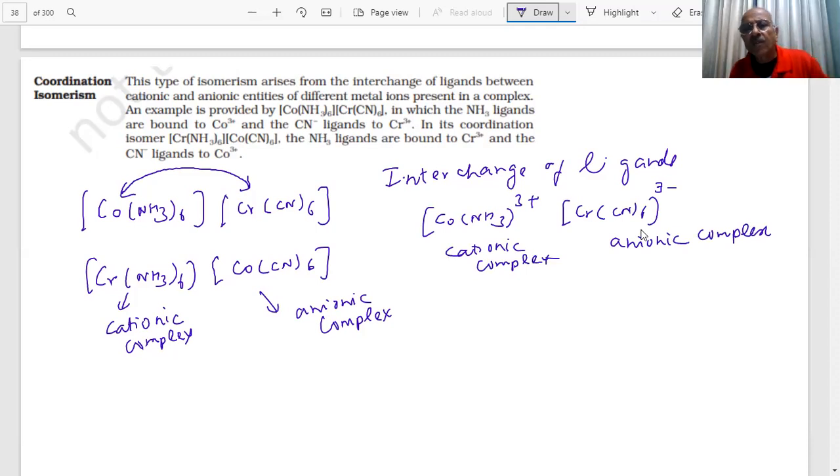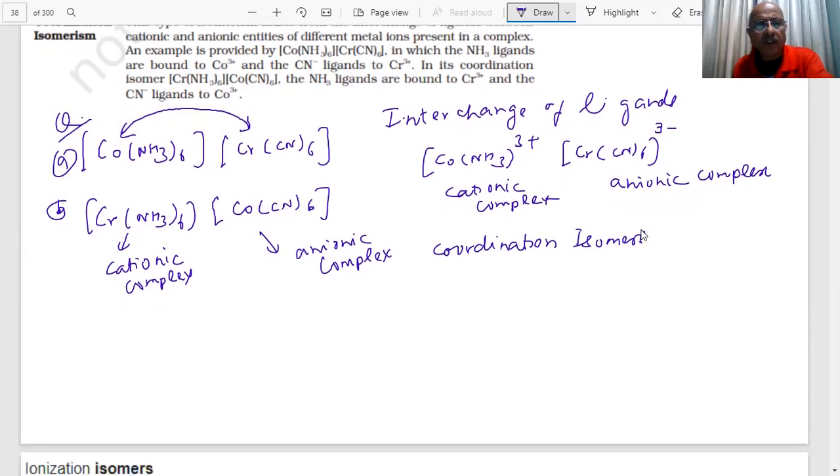So these two, in the paper the question was, these A and B are related by what? What is our answer? They are coordination isomers. Yes, sir, they are called coordination isomers, students. We have told you what the coordination number is.